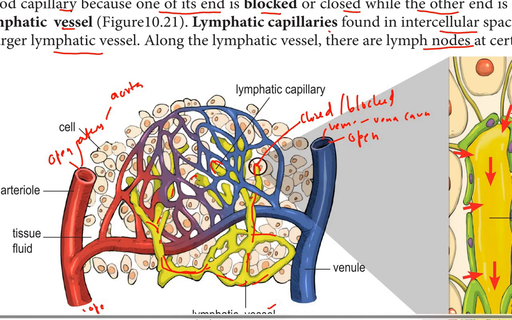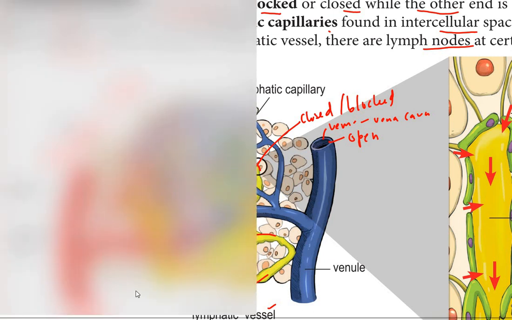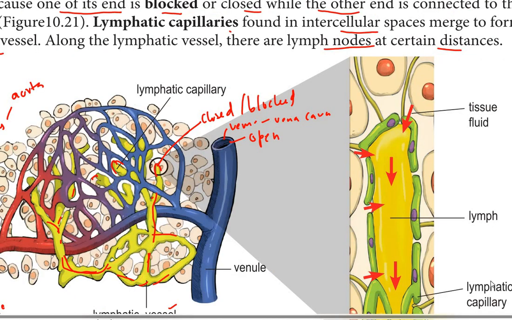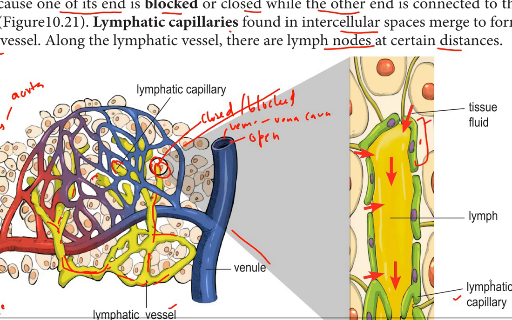The lymphatic capillary wall consists of one layer of cells. If you make this bigger, you can see this diagram. The wall of the lymphatic capillary is only made up of one layer of cells. So no 2 layers, 3 layers. Just one layer of cells only.